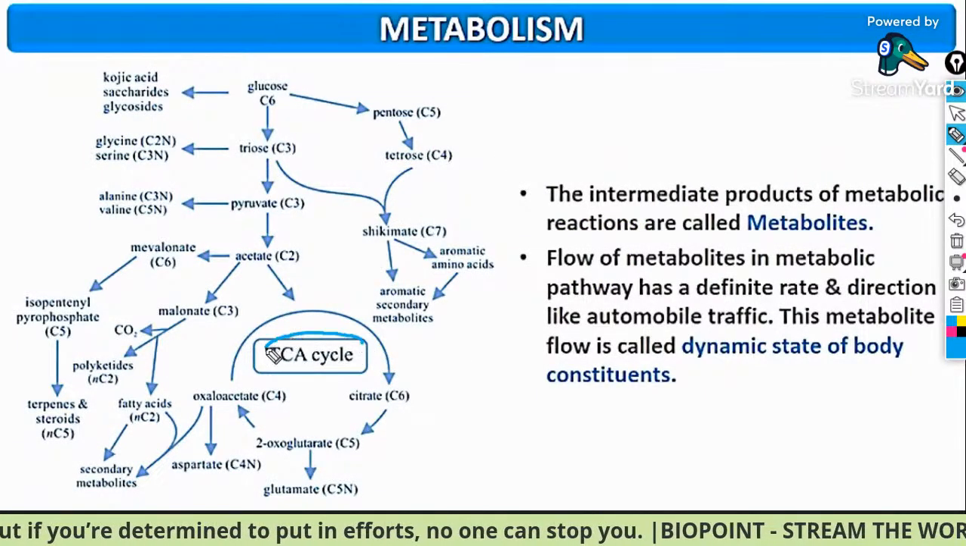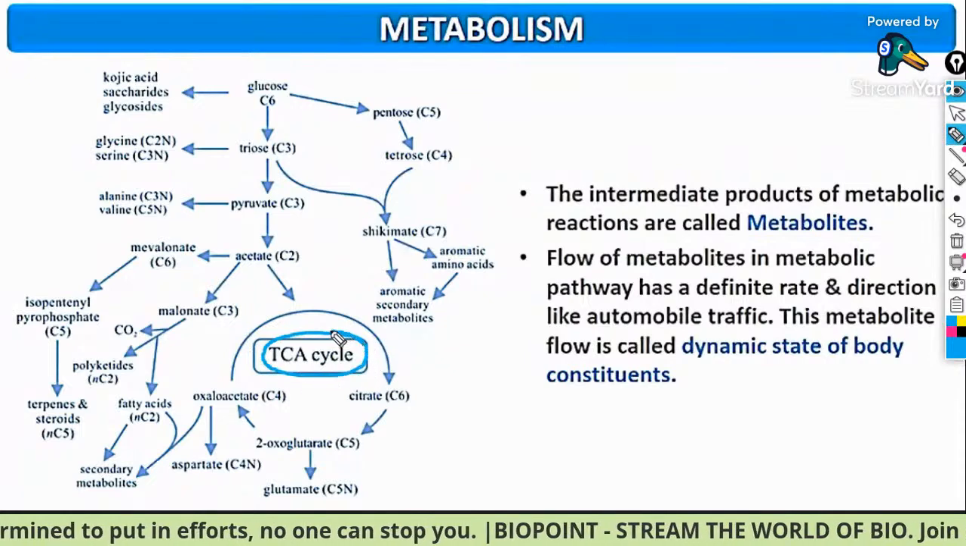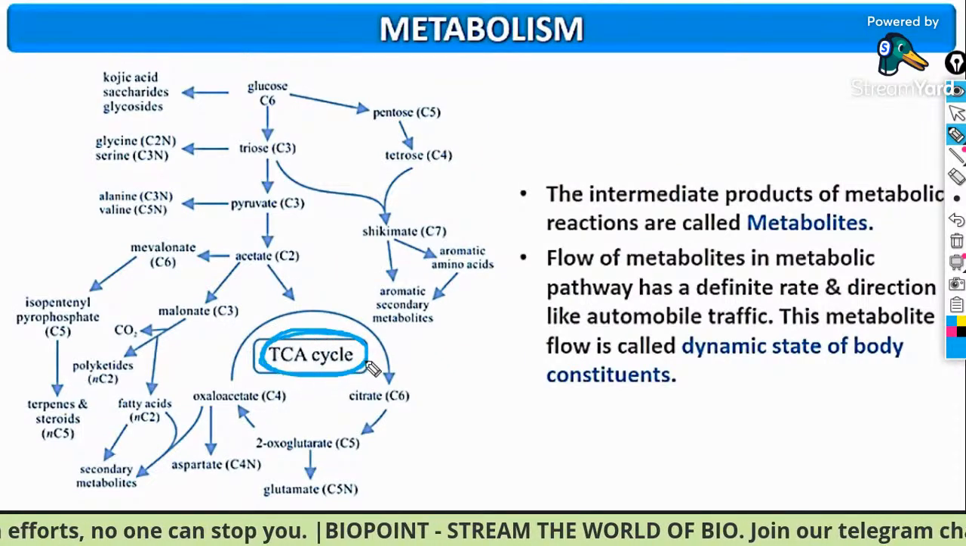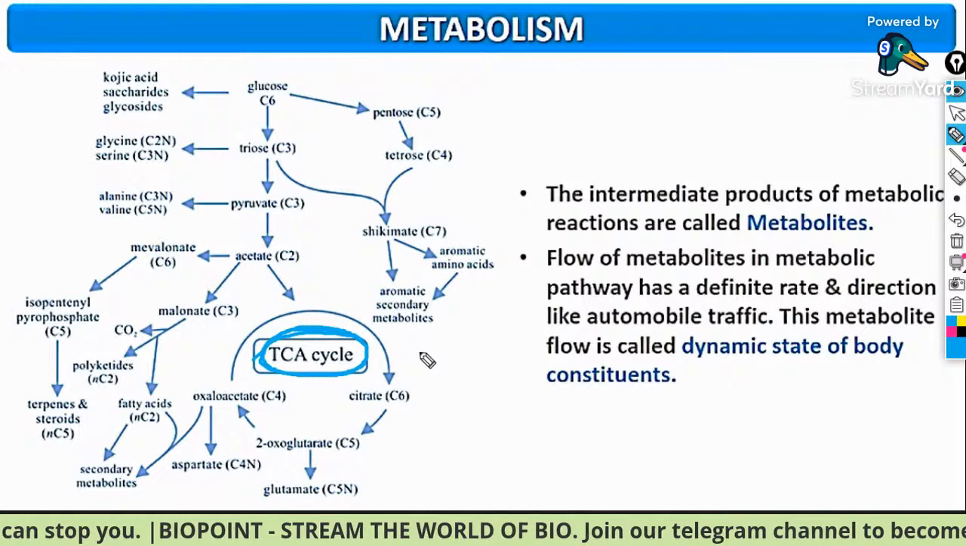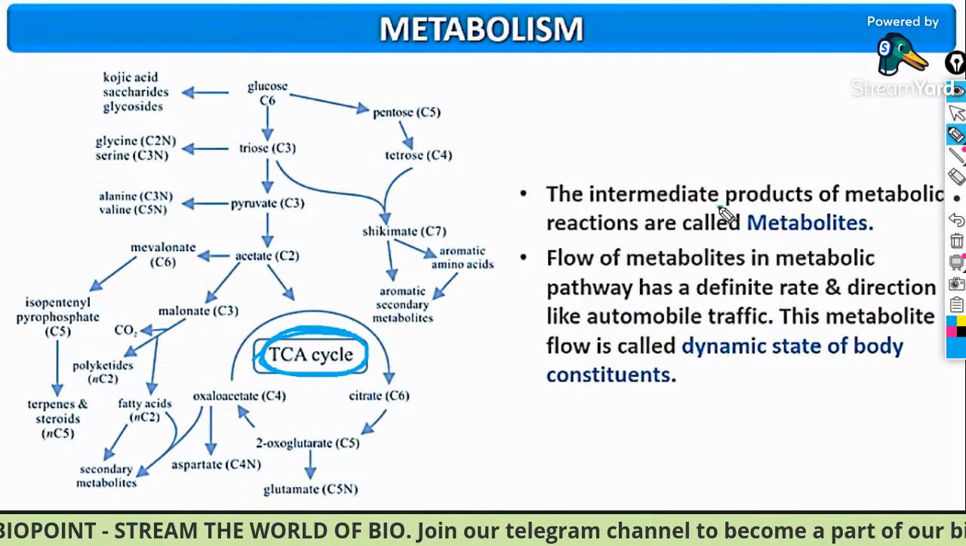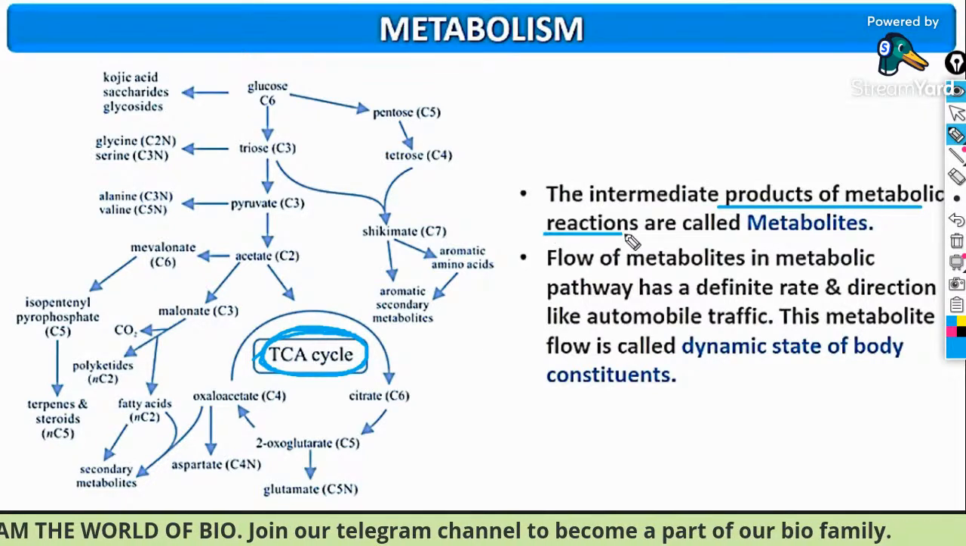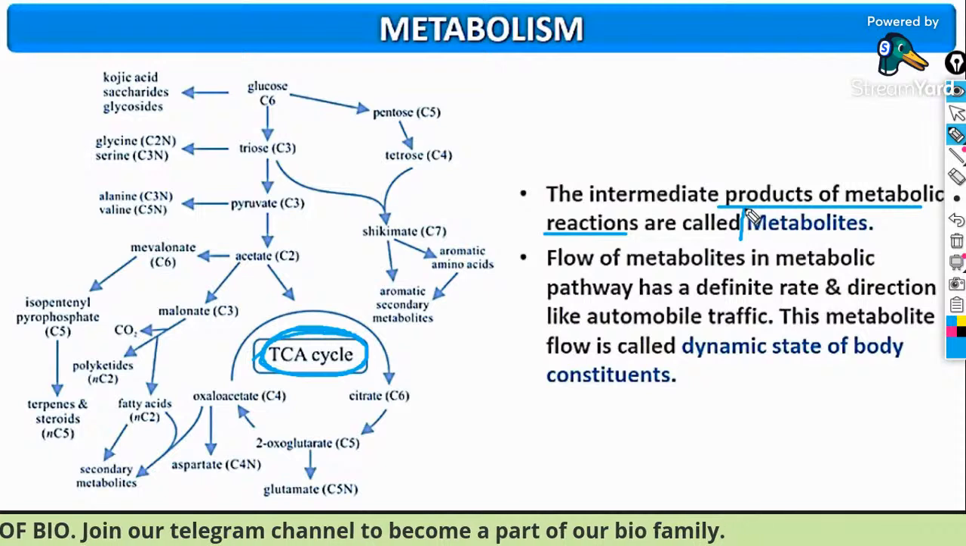We will learn in the chapter respiration in plants, which will be taught very soon for you. So the intermediate products of metabolic reactions are referred to as the metabolites.